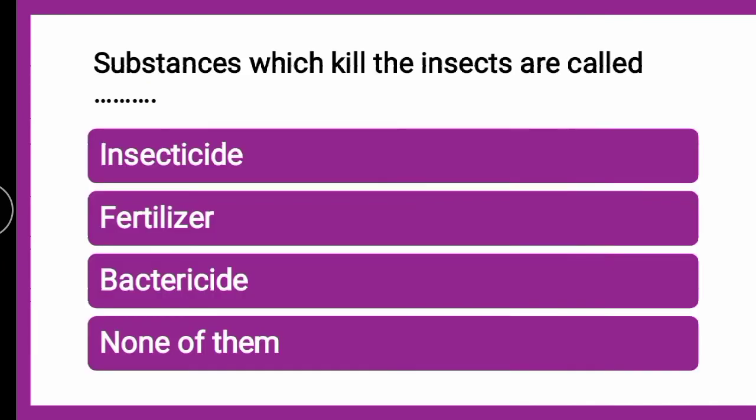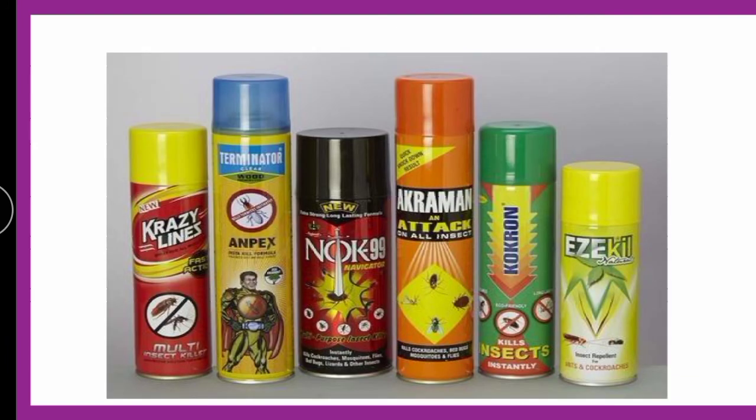Next question is, substances which kill the insects are called dash. Whether they are called as insecticides, whether they are called as fertilizer, whether they are called as bactericide, or none of them, the correct answer is it is insecticide. The substances which kill the insects are called as insecticides. As you can see here in the picture, now you might be knowing all that Baygon and all, okay. So these are insecticides.